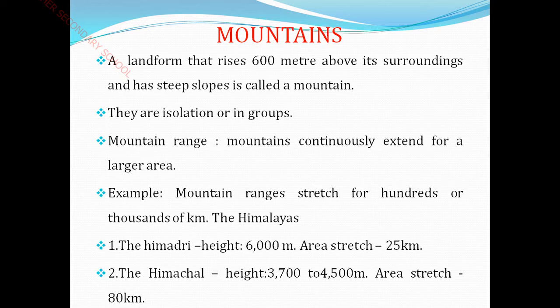Under the classification of land you learnt about the first order, second order and third order categories of lands. Under the first order land you learned about the continents and how many continents there are. Nearly 7 continents and 5 oceans. What are the continents? The 7 continents are Asia, Africa, North America, South America, Antarctica, Europe, and lastly Australia.